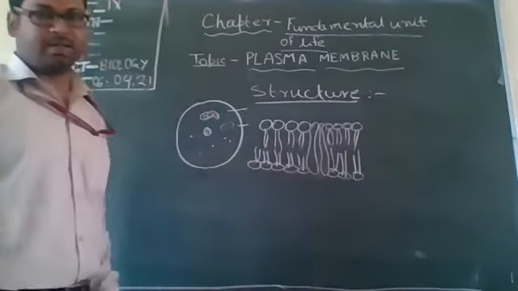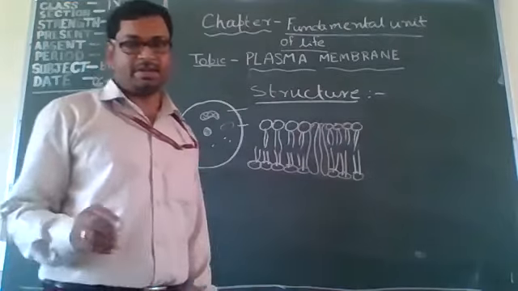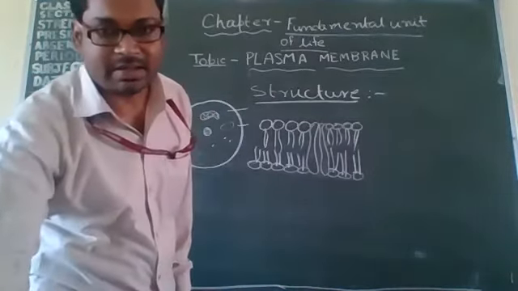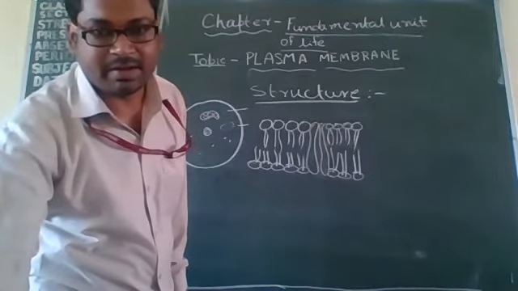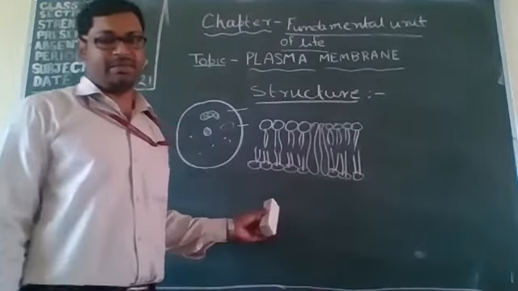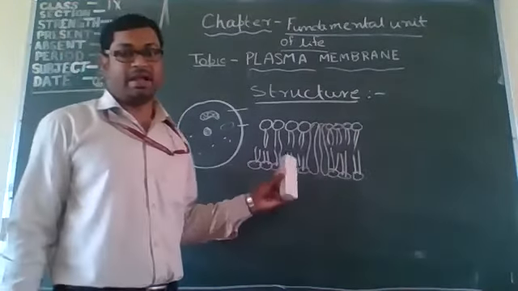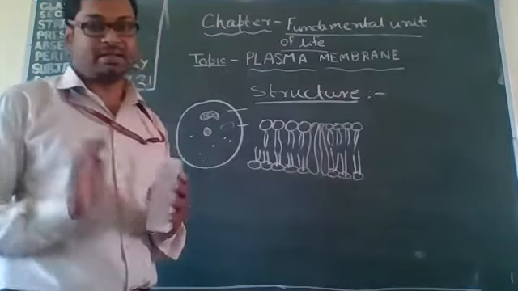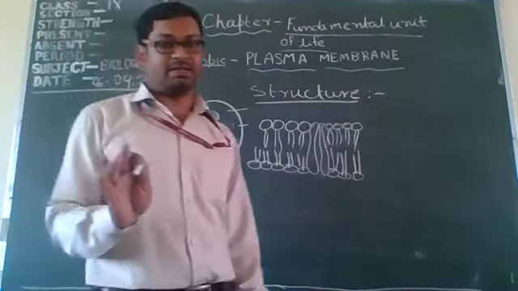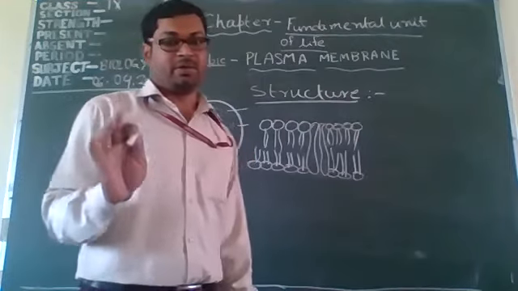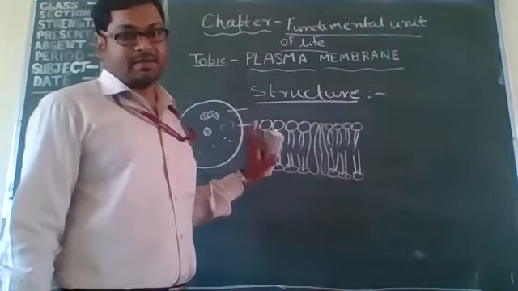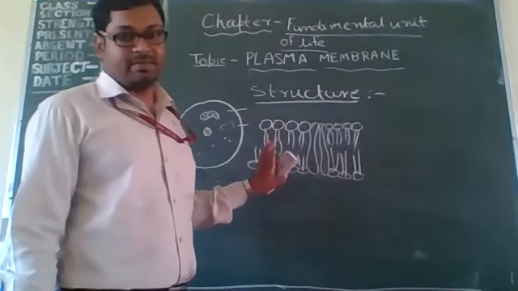The plasma membrane is a selectively permeable membrane. Why is it called a selectively permeable membrane? It allows entry of certain substances only. For this reason, it is called a selectively permeable membrane.